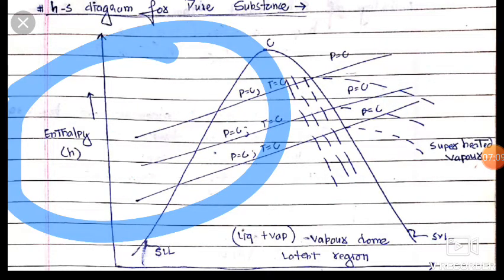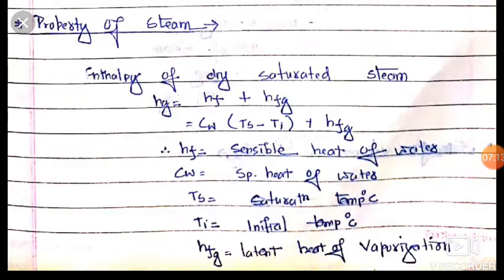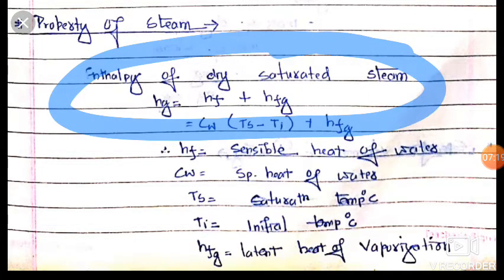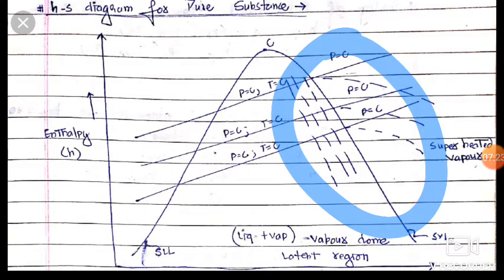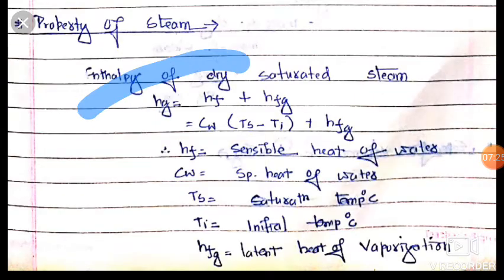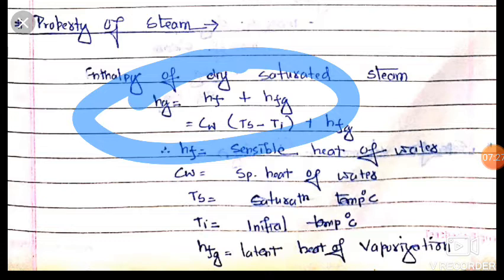Now we will move to our next topic, which is properties of steam. Dear friends, enthalpy of dry saturated steam. Steam in this region, dry saturated steam, is Hg. It is for the gaseous state. Okay, it is equal to Hf.